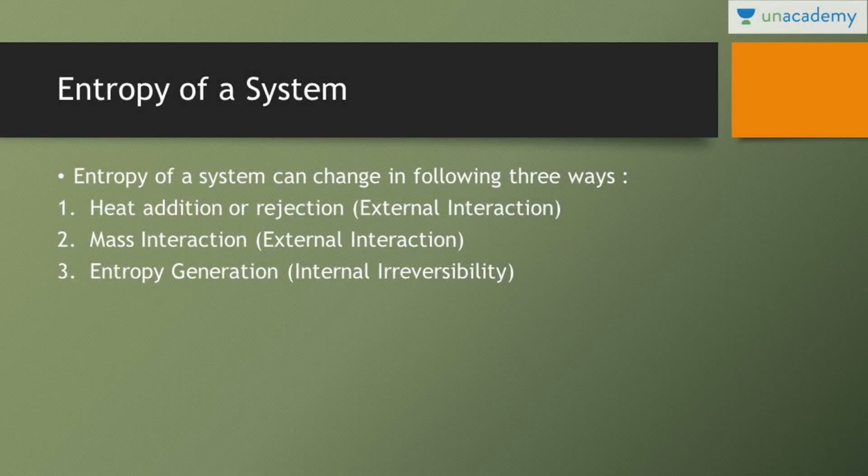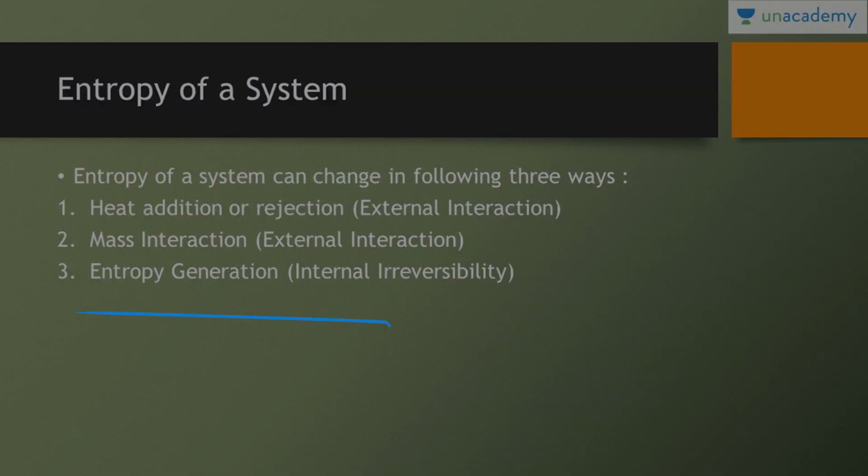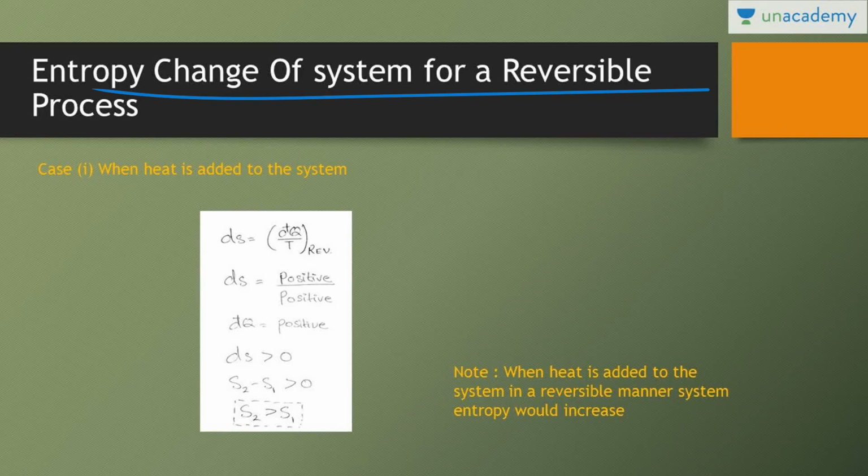Next, entropy of a system. Entropy of a system can change in the following three ways. There are three important ways by which the entropy of a system changes. Practically there are two: external interaction and internal irreversibility. Internal irreversibility is basically called entropy generation, and external interaction is due to heat addition or rejection or mass interaction. For external interaction, there are two factors, heat addition or rejection and mass interaction, and for internal irreversibility, there is entropy generation.